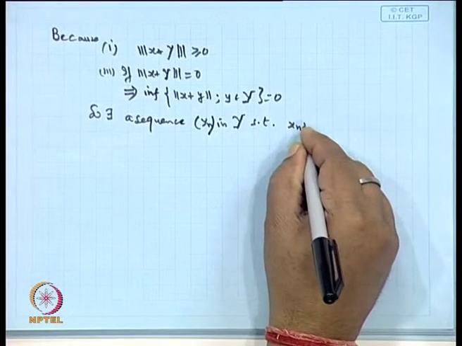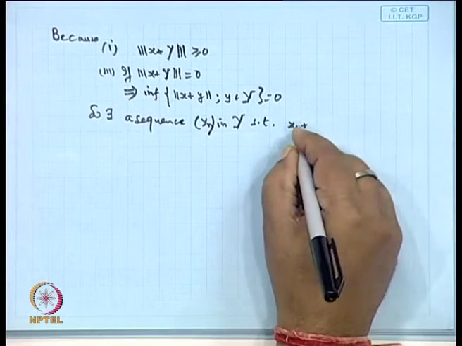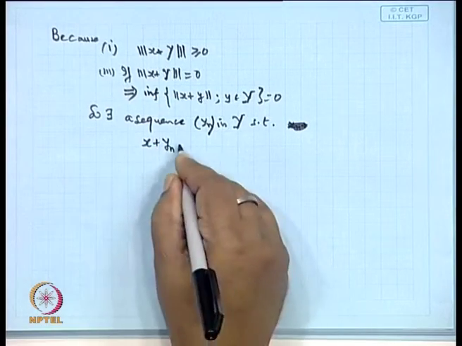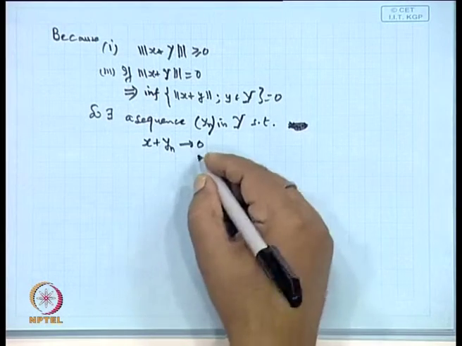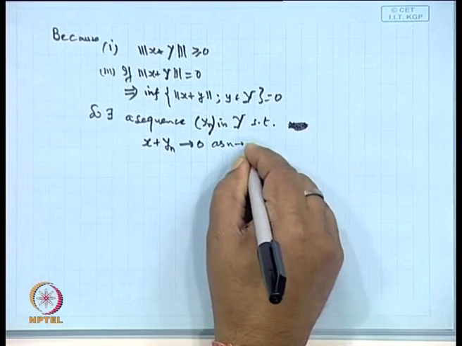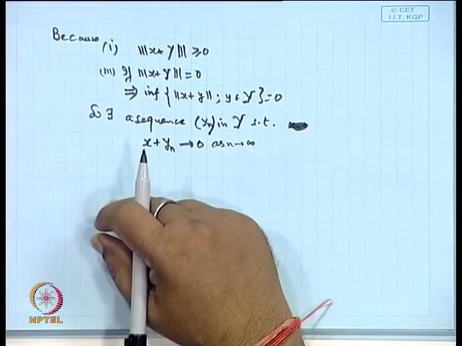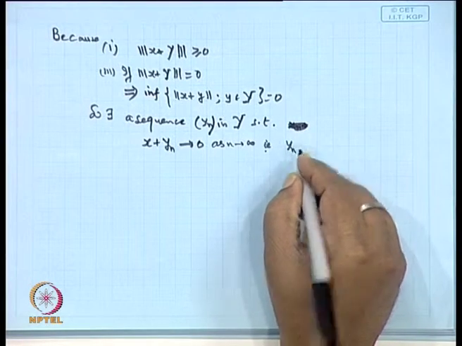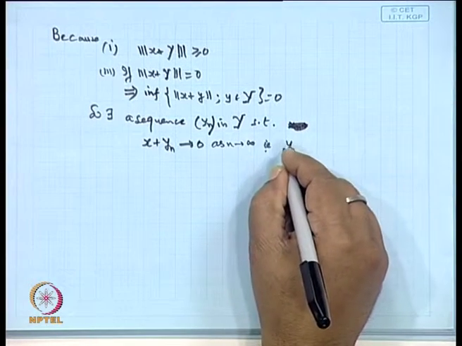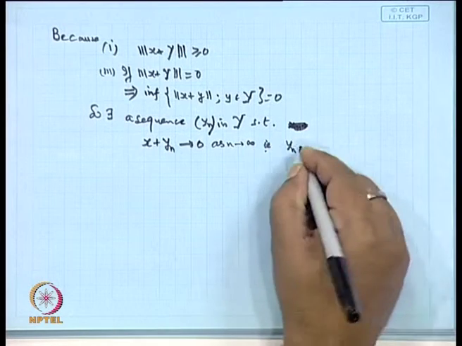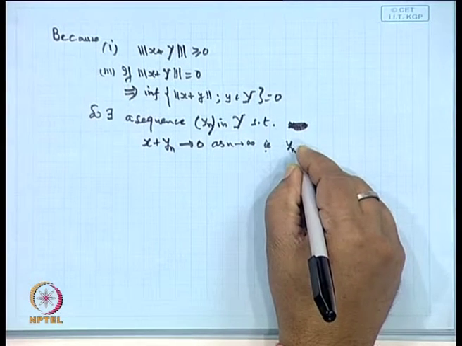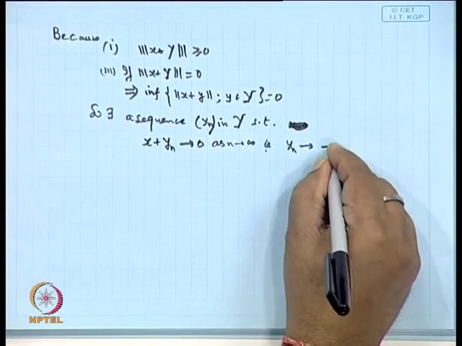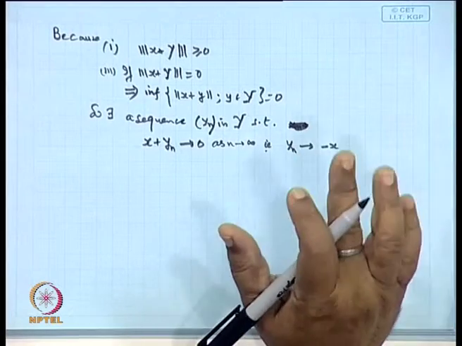norm of x plus y_n must go to 0 as n tends to infinity, is it not? It means y_n plus x tends to 0, so y_n tends to minus x. Is it okay or not?